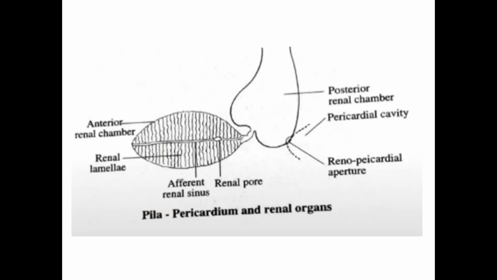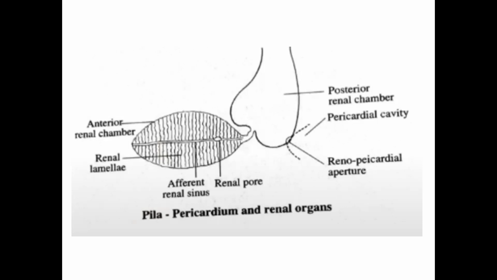These are the lamellae on both sides of this longitudinal axis. This axis is basically the renal sinus, the afferent renal sinus and the efferent renal sinus. This chamber has two sides, the ventral side and the dorsal side.